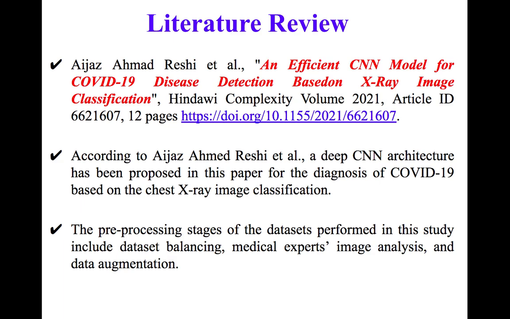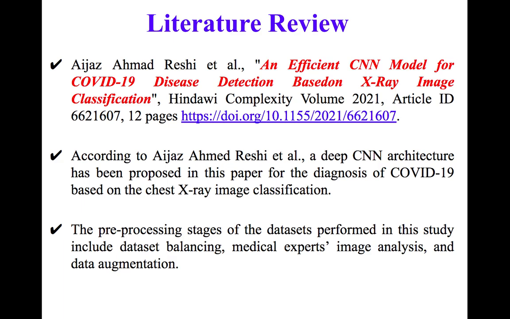For our research article, we have done a tremendous literature review, and we have collected more than 50 papers. Amongst them, we have chosen the first base paper, whose author is Aizaz Ahmad. He has published an efficient CNN model for COVID-19 disease detection based on X-ray image classification in a reputed journal called Hindawi Complexity.